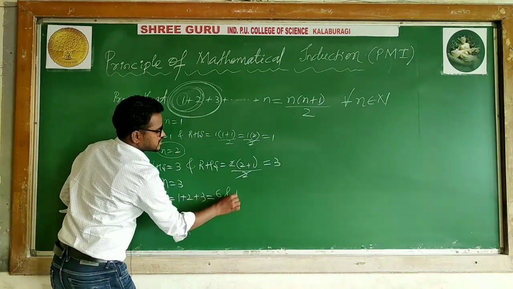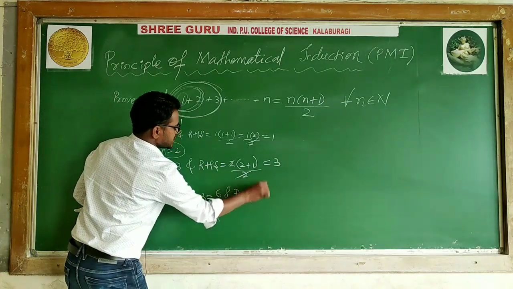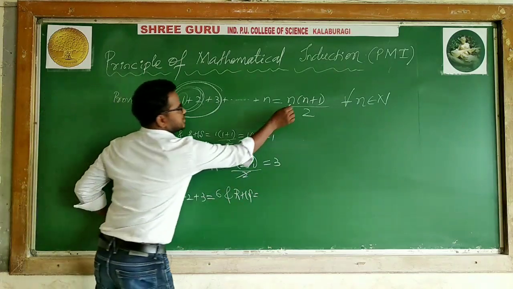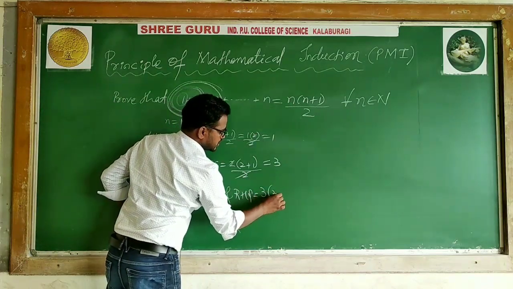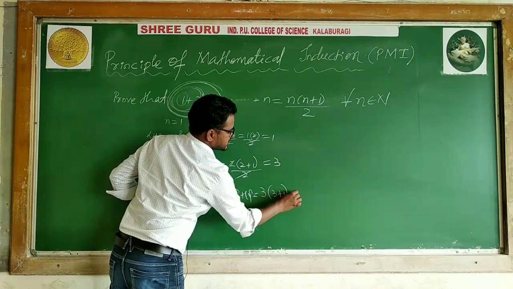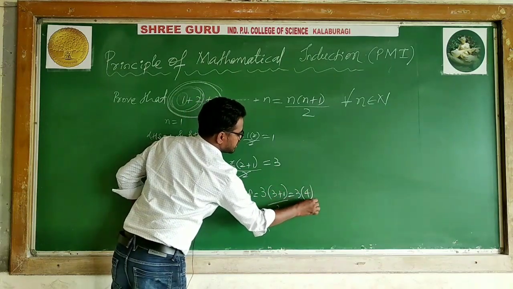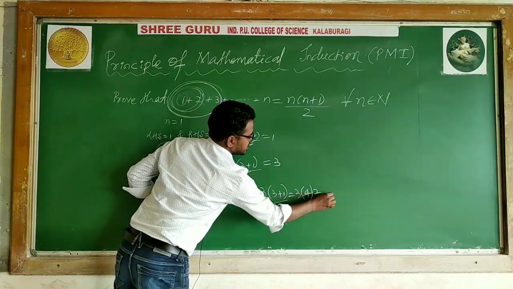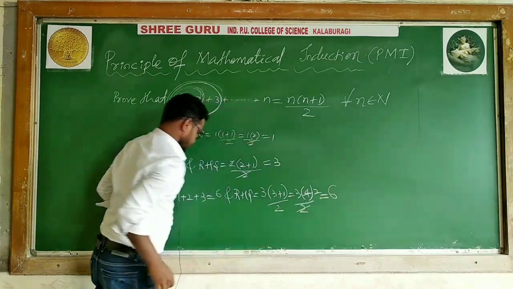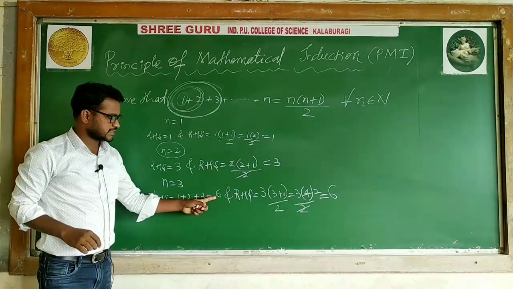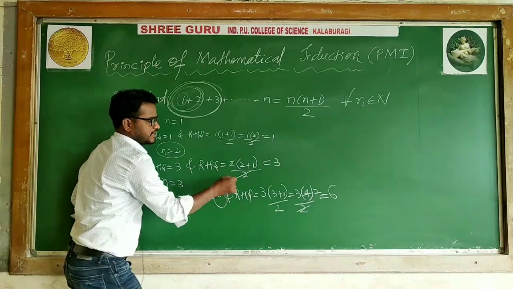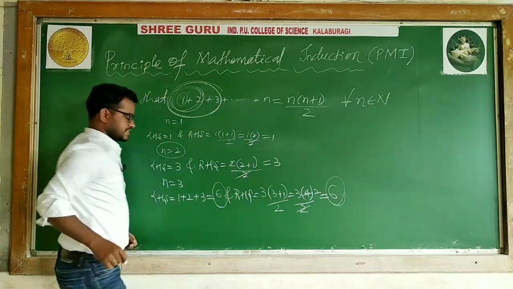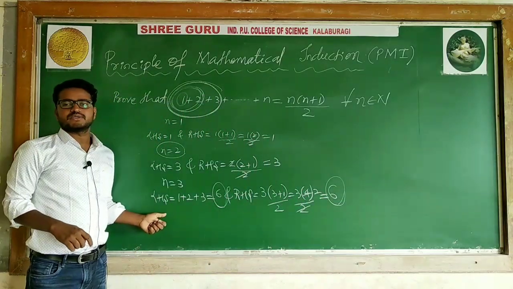What is the RHS? RHS is equal to, we are saying n is 3, so 3 into 3 plus 1, divided by 2, is equal to 3 into 4 divided by 2. What happened? 2 twos, so it is 3 into 2, which is 6. LHS is equal to 6, and RHS is equal to 6. Yes, here also LHS is equal to RHS.